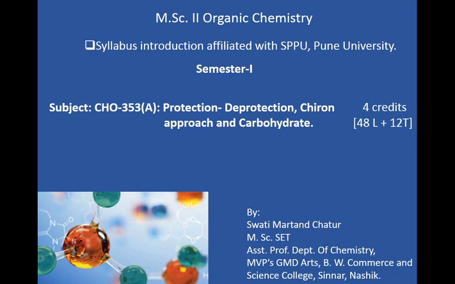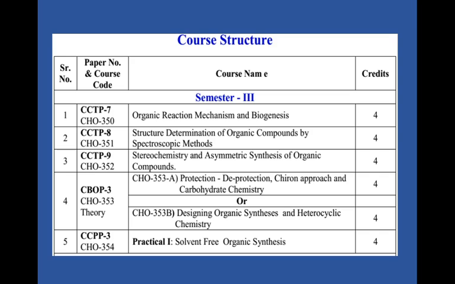I am going to teach you the paper CHO 353, that is Protection Deprotection, Chiron Approach and Carbohydrates, for MSc Second Year Organic Chemistry students. This course is for 4 credits, which includes 48 lectures and 12 tutorials. Here is the overall course structure for MSc second year students for the third semester.